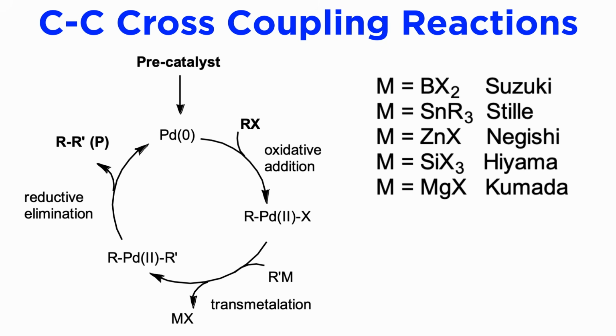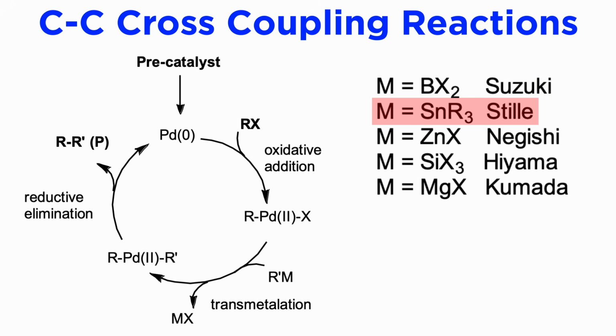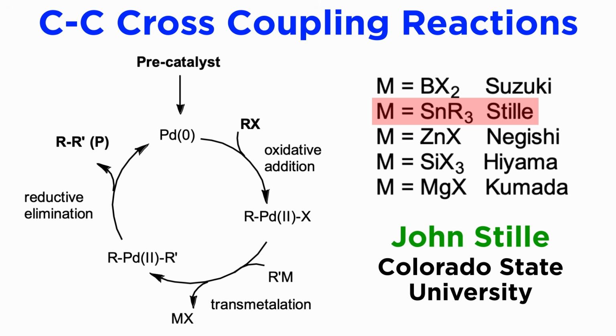There are several classes of cross-coupling reactions, and they bear the name of their discoverers. The most popular version employs boron nucleophiles, usually boronic acids or esters, and is called the Suzuki coupling, or sometimes the Suzuki-Miyaura coupling, from the Japanese chemists Akira Suzuki and Norio Miyaura, who worked at Hokkaido University and described the reaction in 1979. The Stille reaction uses tin nucleophiles, usually trialkyl stannanes, and is named after John Stille, an American chemist who worked at Colorado State University.